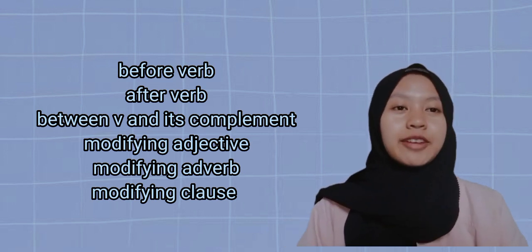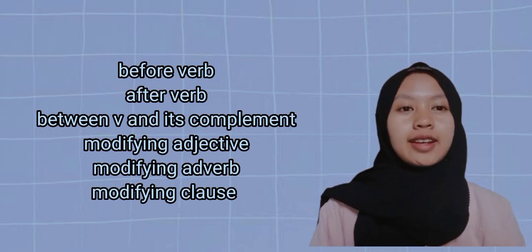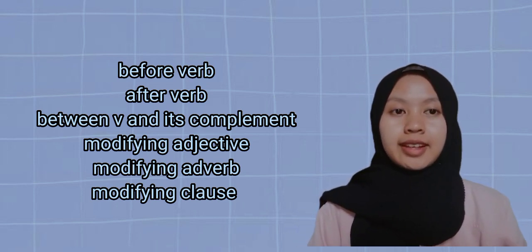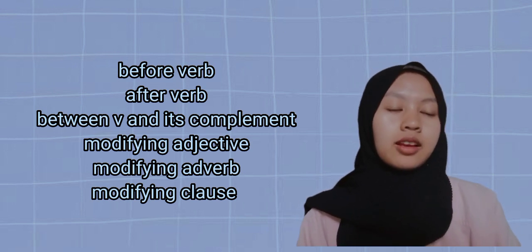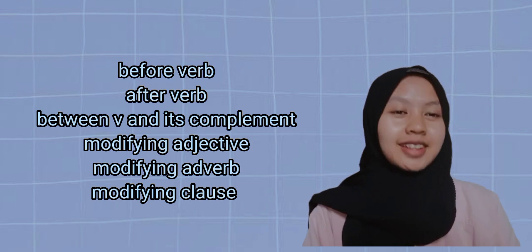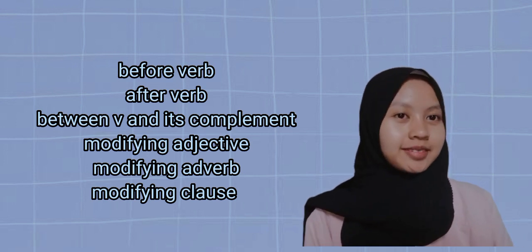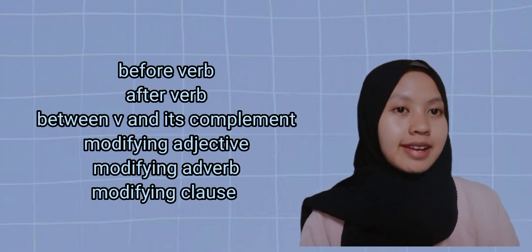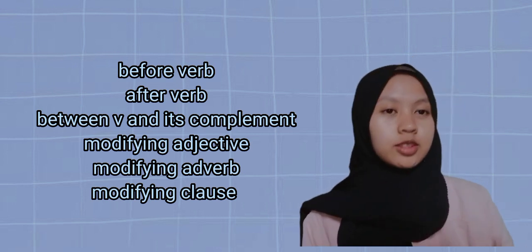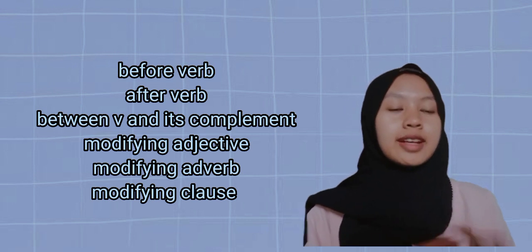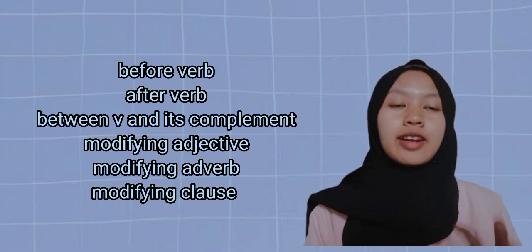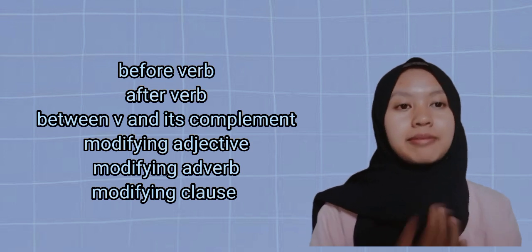And the next, an adverbial phrase modifying an adjective. An adverbial phrase can be modifying an adjective. For example, the carefully spoken words were easy to understand. And the next, an adverbial phrase modifying an adverb. An adverbial phrase can also modify an adverb. For example, she eats noodles very slowly. Very slowly is an adverbial phrase.